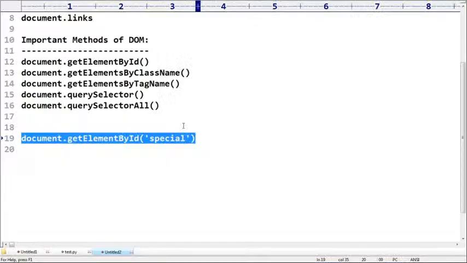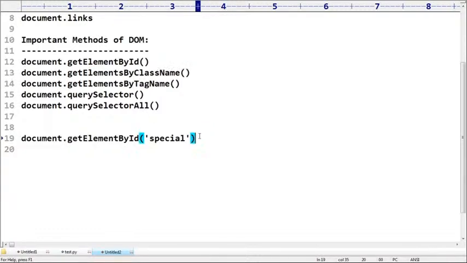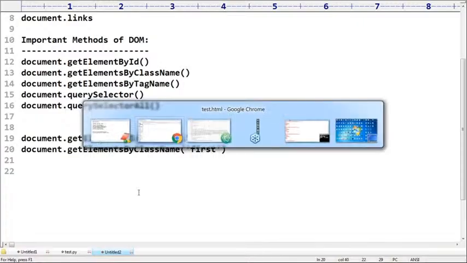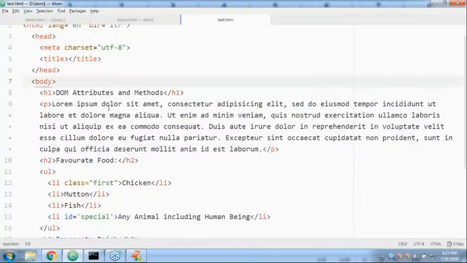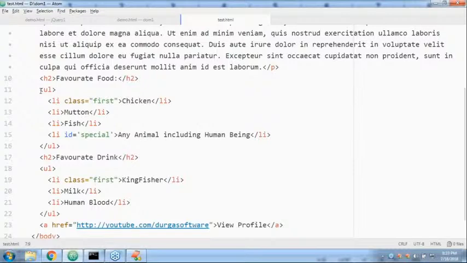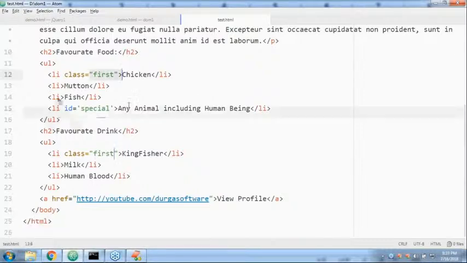Okay, clear. Next, here I want, sir, by class name. Can you please tell, am I using any class name? Class name? Yes, first I used, right? Correct, first I used. How many times did I use the class first? If you observe here in the first UL, for the first list item I use chicken. For chicken purpose we are using first, sir. Okay, well. Next, here also kingfisher. For this also we use it, so 2 times it's available.